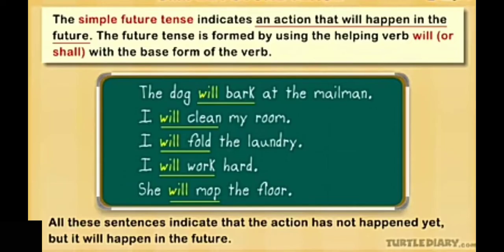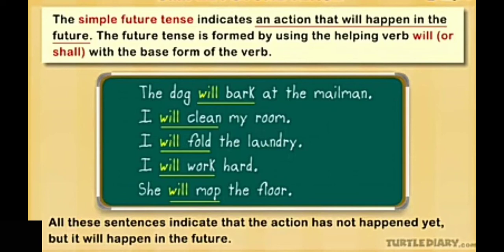Let us continue the grammar lesson on tenses. Already we discussed simple future tense in the previous session. Let us list out a few more examples. The simple future tense indicates an action that will happen in the future. It refers to actions which have not taken place yet. The future tense is formed by using the helping verb will or shall with the base form of the verb.